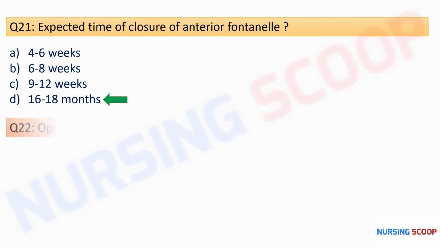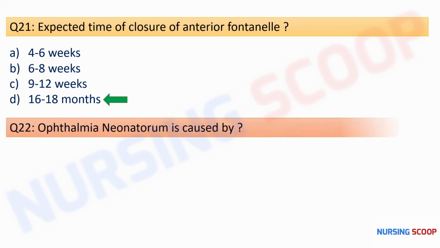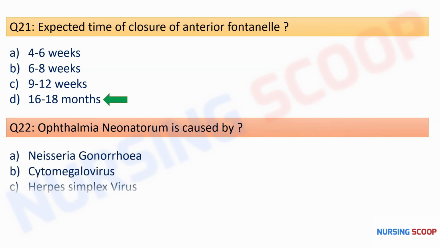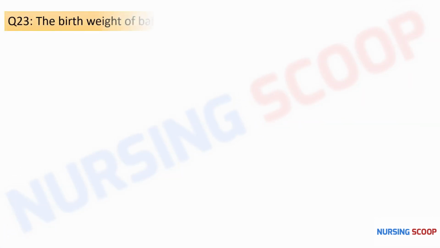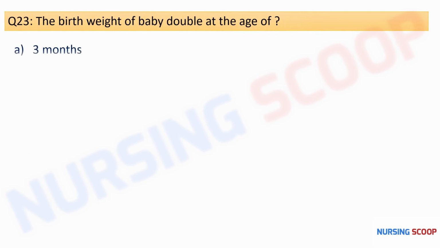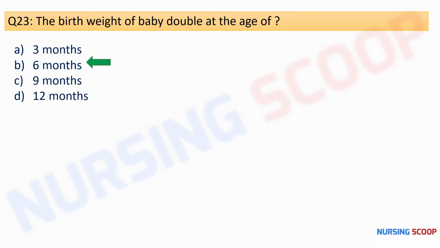So our next question is, the ophthalmia neonatorum is caused by, options are Neisseria gonorrhoeae, cytomegalovirus, herpes simplex virus, or human papilloma virus. So here the right option is option A, that is the Neisseria gonorrhoeae, and this ophthalmia neonatorum is also known as the neonatal conjunctivitis, and this is the leading cause of blindness if left untreated. So right option is option A. So next question is, the birth weight of a baby doubles at age of 3 months, 6 months, 9 months, or 12 months. So here the right option is option B, that is the 6 months.